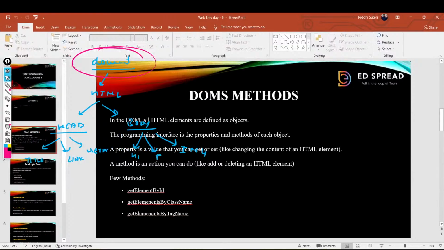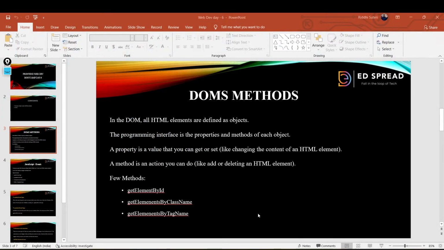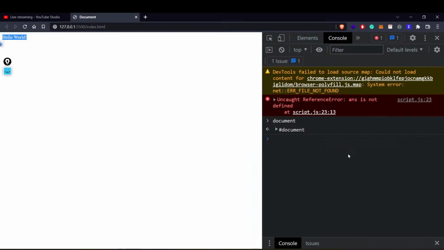Let's see in the very first slide. Yeah. In this slide, you can easily see that we have written some things over here. That means get element by ID is a function, right? Get element by class name is also a function. Get element by tag name is also a function or method. Right. So what all these methods can possibly do is a very simple and intuitive thing. Suppose I want to select any particular element from my page, I want to select this hello world, right? So how will I select this hello world? If I show you the code of that, just a minute.